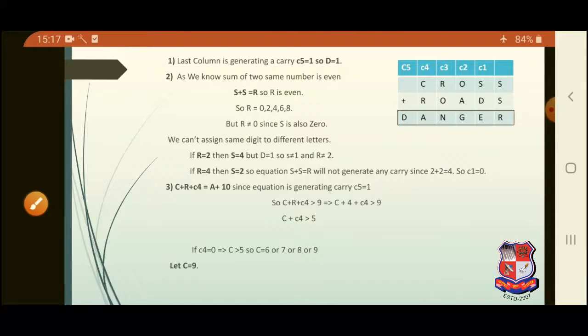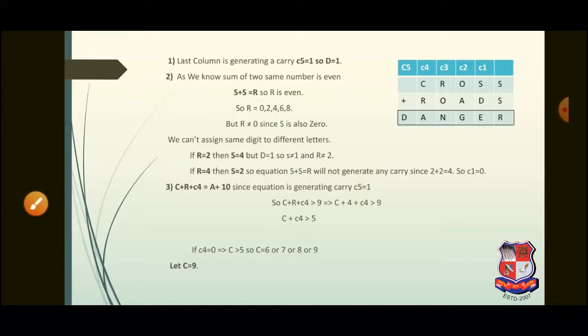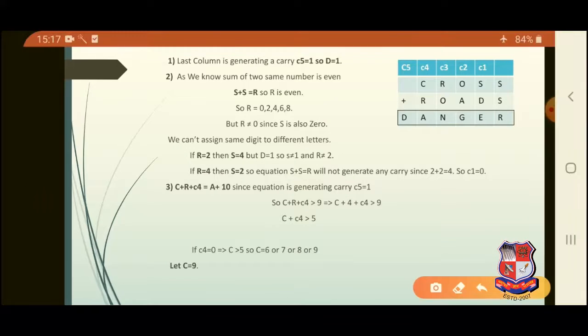But what's here? We cannot take the value of R as 0. Since if R is 0, then S also turns to be 0, and our last column does not satisfy our equation. So we cannot assign R the value 0.